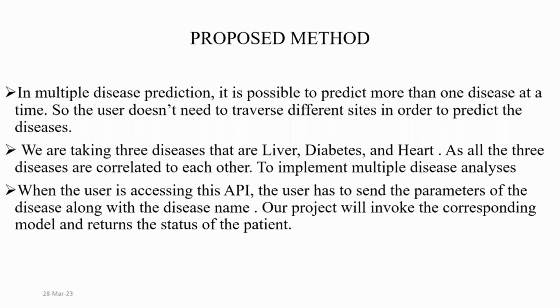Proposed method. In multiple disease prediction, it is possible to predict more than one disease at a time, so the end user does not need to traverse different sites in order to predict the diseases. We are taking three diseases, liver, diabetes, and heart, as all three diseases are correlated to each other, to implement multiple disease analysis. When the user accesses this API, the user has to send the parameters of the disease along with the disease name. Our project will invoke the corresponding model and return the status of the patient.